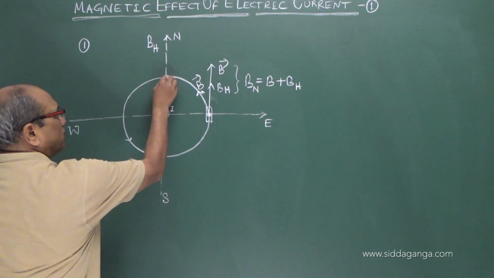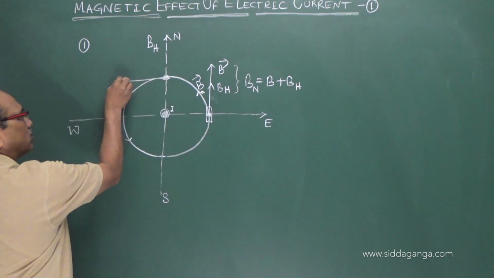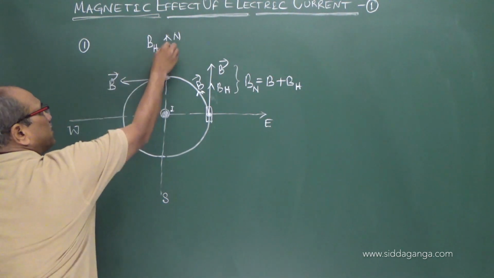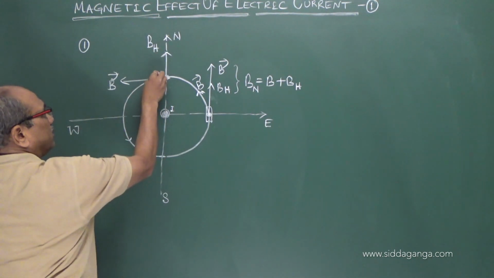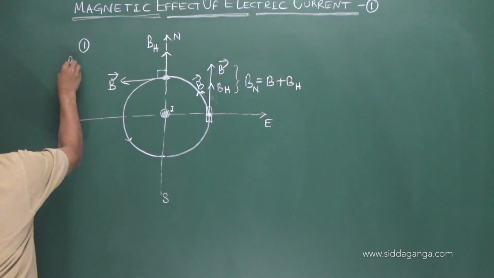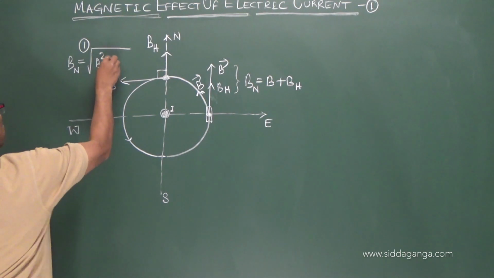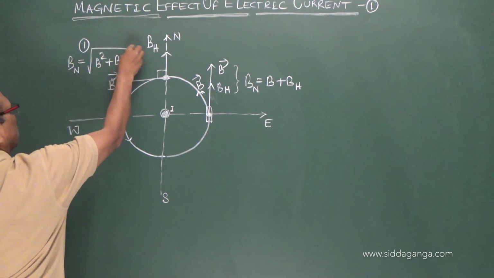But when you come to here, considering a small element, this is the direction of B, but BH is acting 90 degrees to it. The net field at this section is B net equals the root of B square plus BH square.